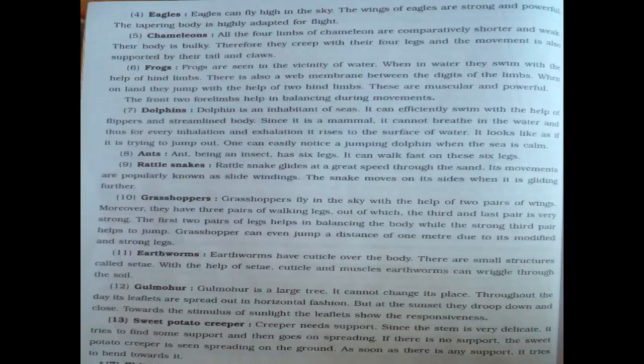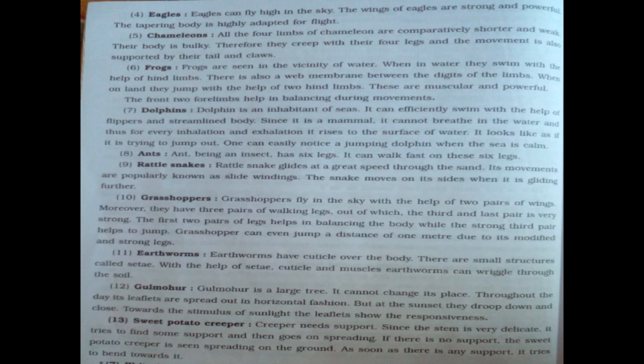Eagles. Eagles can fly high in the sky. The wings of eagles are strong and powerful. The tapering body is highly adapted for flight. Chameleons. All the four limbs of chameleon are comparatively shorter and weak. Their body is bulky. Therefore, they creep with their four legs and the movement is also supported by their tail